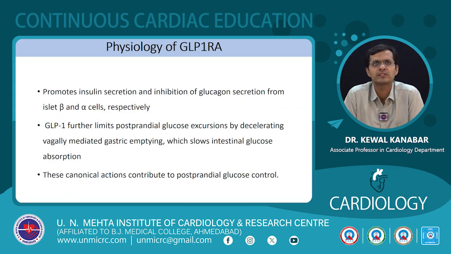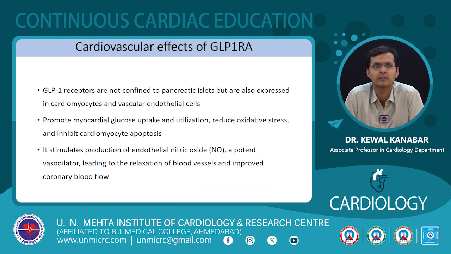The basic mechanism is that it promotes the insulin secretion and decreases the glucagon secretion from the islet beta and alpha cells. It limits the postprandial glucose by decelerating the gastric emptying, resulting in slow glucose intestinal absorption, resulting in reduction in the postprandial glucose level. The GLP-1 receptors are not only on the pancreatic islets but also in the cardiomyocytes and endothelial cells. Basically on the cardiomyocytes, they are going to reduce the oxidative stress, they are going to reduce the apoptosis of the cardiomyocytes. It also results in increased levels of nitric oxide, which is a vasodilator, and it reduces the